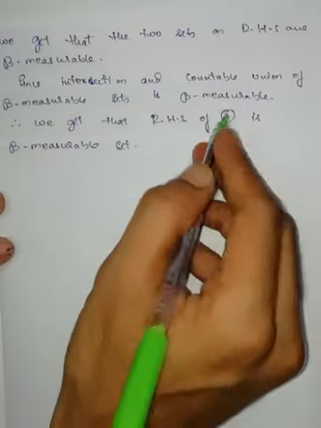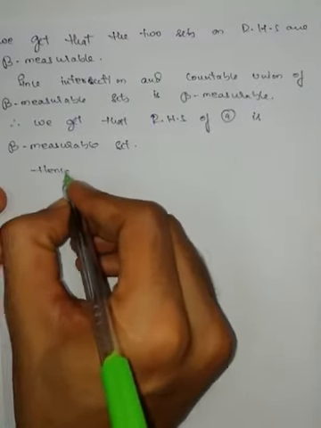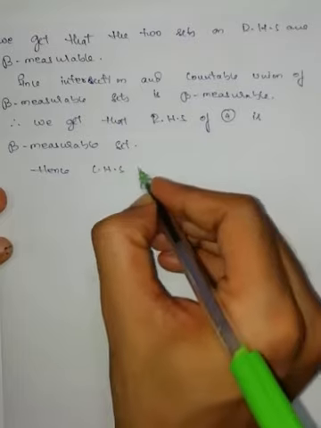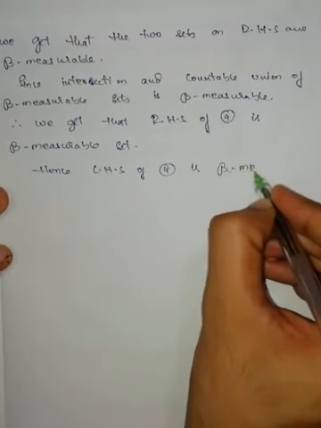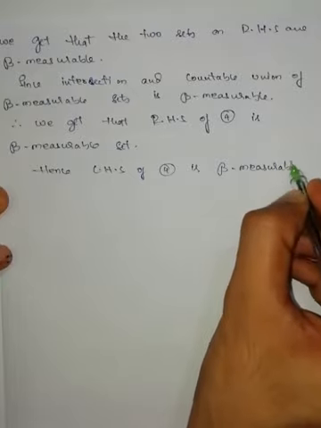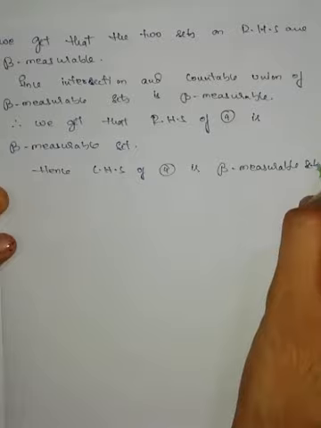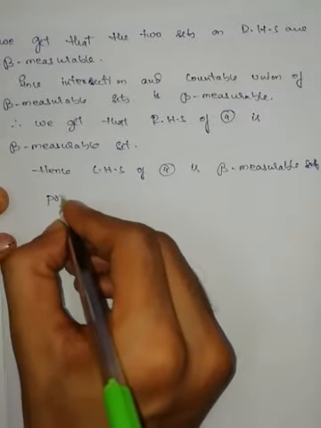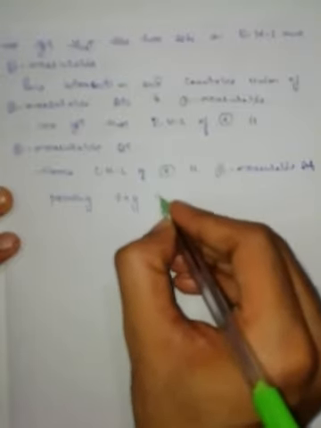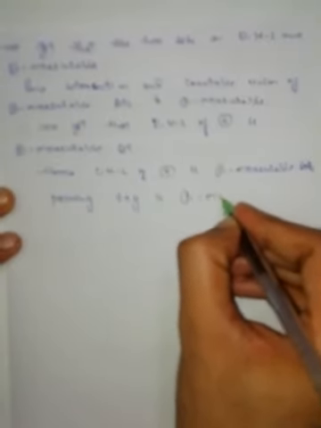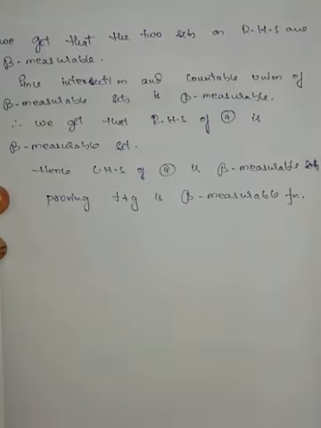If RHS of equation number 4 is a measurable set, hence LHS of equation number 4 is a script B measurable set, proving F plus G is a script B measurable function.